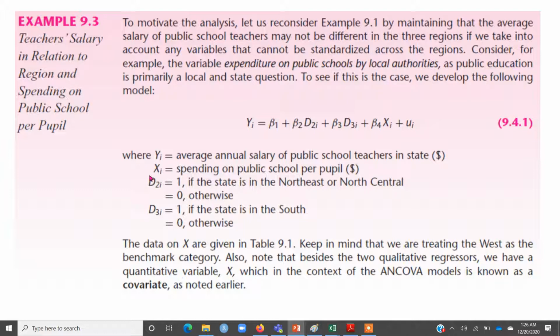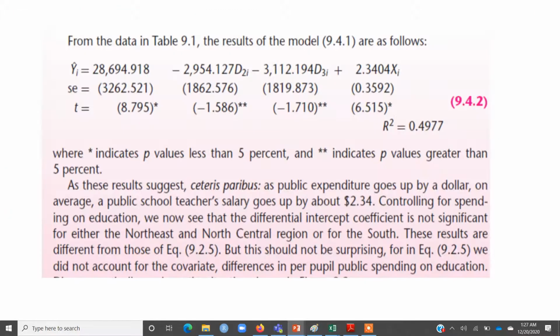And why ANCOVA? Because we have two types of independent variable. Some of the variables are dummy, whereas one, or in some cases more than one, are pure quantitative, and this x variable is called a covariate. The whole model is called the ANCOVA model. If we were to run this regression, I'm not running the regression again in Excel,